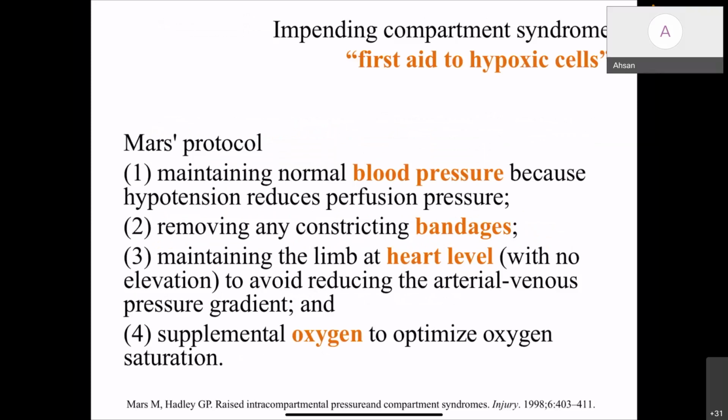In impending compartment syndrome, first aid to the hypoxic cell is very important. There is a set protocol known as the MARS protocol to prevent compartment syndrome from happening. Maintaining a normal blood pressure because hypotension reduces the perfusion pressure, removing any constricting bandages, maintaining the limb at heart level with no elevation to avoid reducing the arterial and venous pressure gradient, and supplemental oxygen to optimize the oxygen saturation.